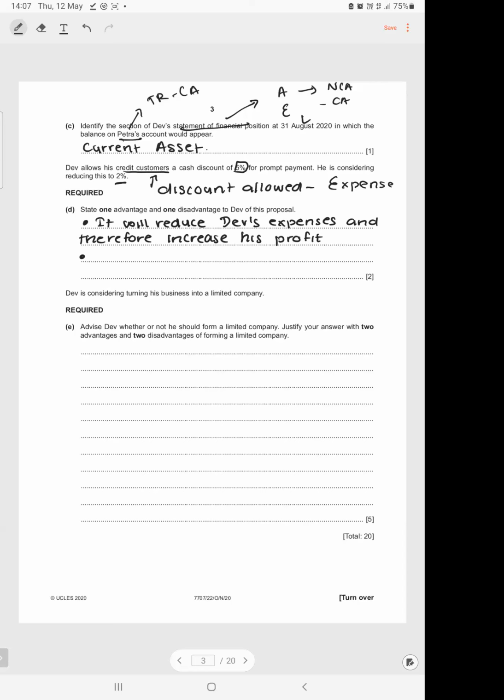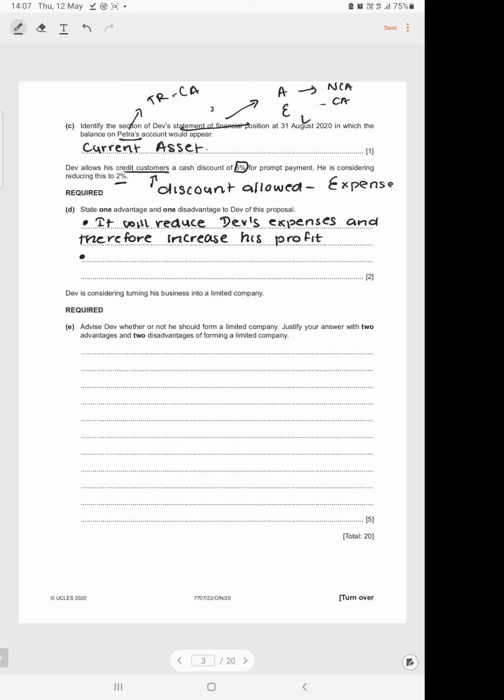And obviously by reducing that discount, what will happen? Fewer customers will take the discount because now they'll think, oh okay, 5% was worth it, but 2%, not really. I'm not really saving much. Because sometimes for people to make the payments, they might have to borrow money. So they'll do an analysis and they'll see, okay, if I borrow money to pay this off and take a 2% discount, it will probably cost me more because I'll have to pay more in interest. I might as well take the 30 days and settle it, or whatever credit period, and settle it.